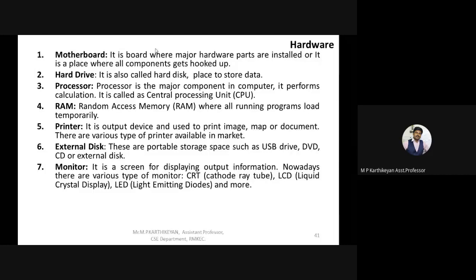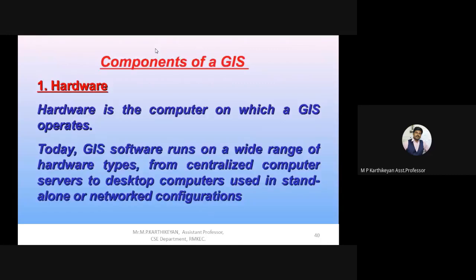For example, a motherboard, a hard drive, a processor, RAM, printer, external disk, and monitor, the various inputs and outputs available for a normal system. These are the basic hardware equipment needed for successful running of this application. Hardware is nothing but a computer on which a GIS operates.